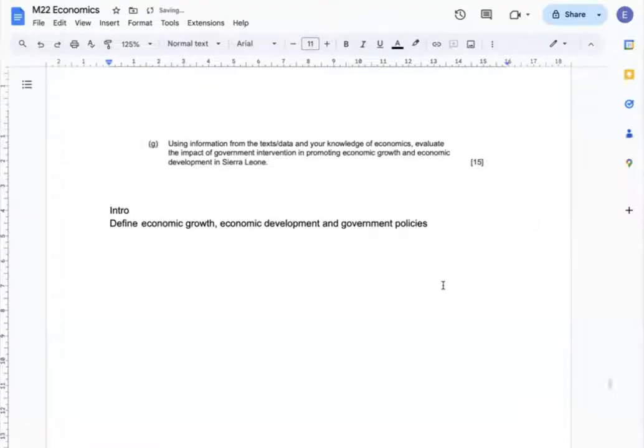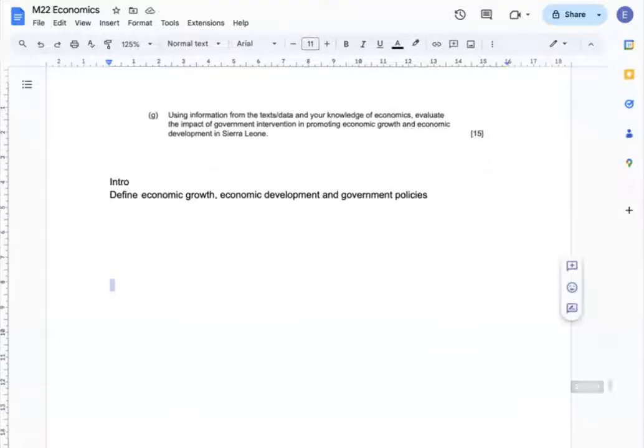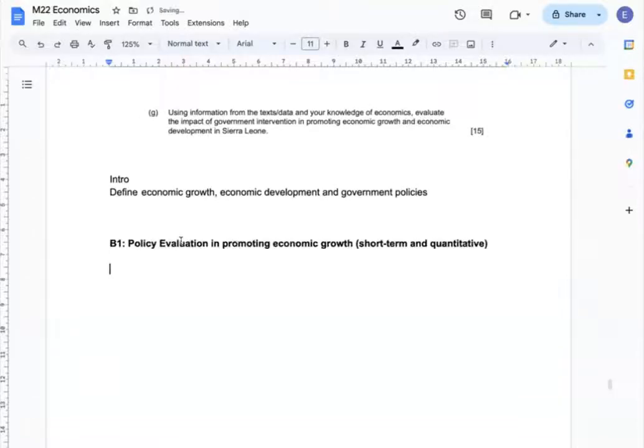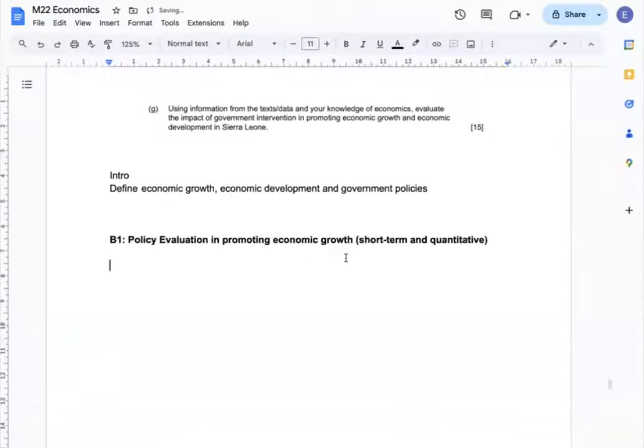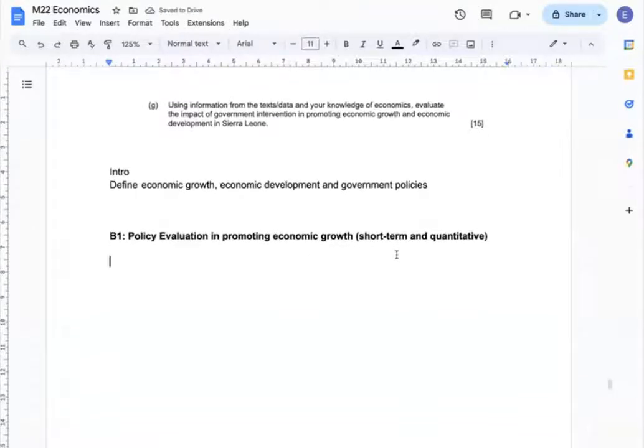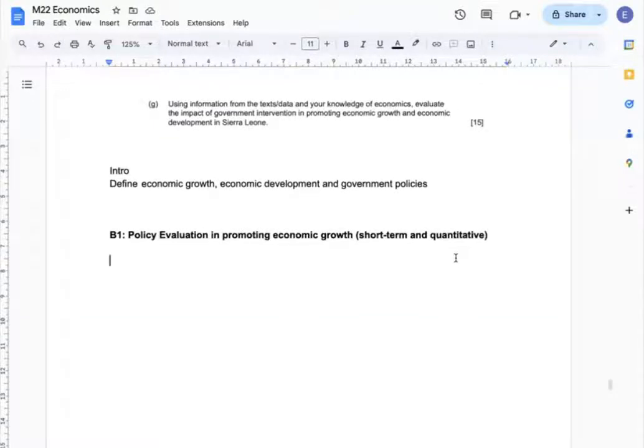My intro will define economic growth, economic development, and government policies. First, the analysis is about the policy evaluation in promoting economic growth, focusing on short-term and quantitative features of the policies. And every argument is supported by references from the given text and data.